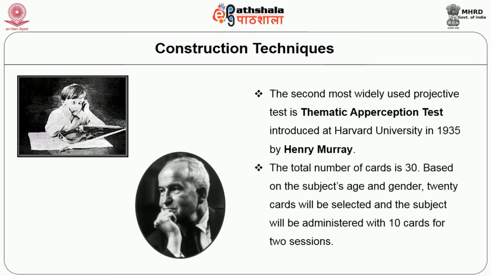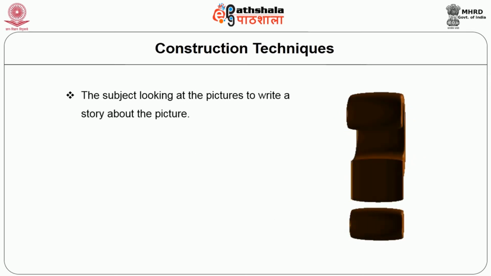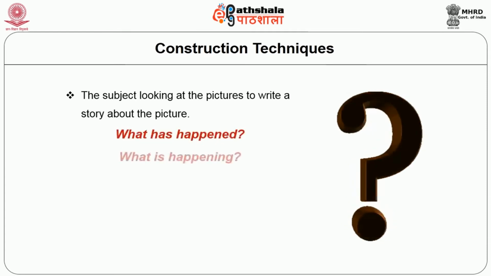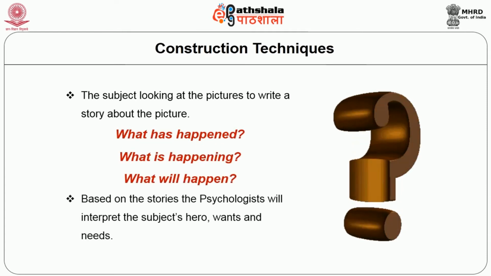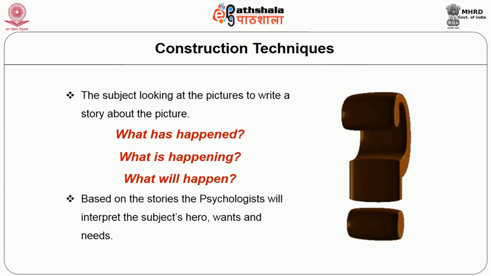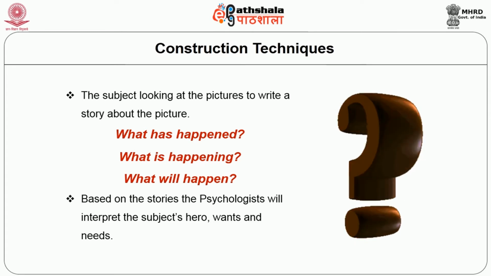Based on the subject's age and gender, 20 cards will be selected and the subject will be administered 10 cards for 2 sessions. The subject looks at the pictures and writes a story about each picture: what has happened, what is happening, and what will happen. Based on the stories, the psychologist will interpret the subject's hero, wants and needs.